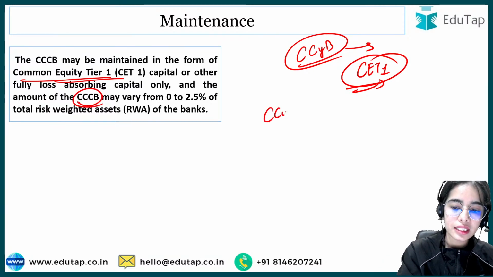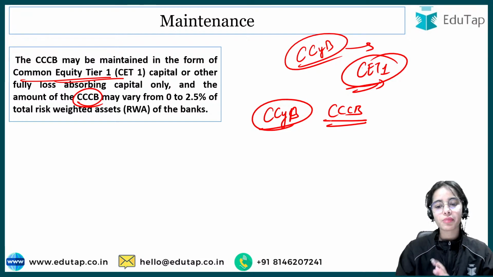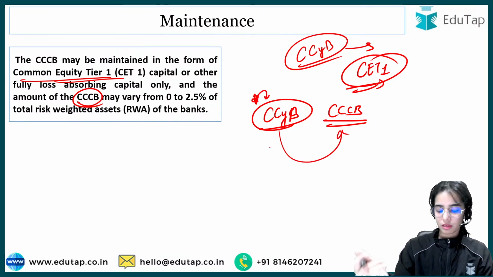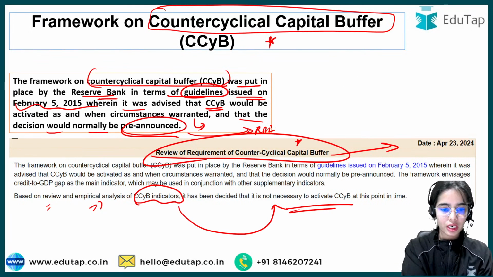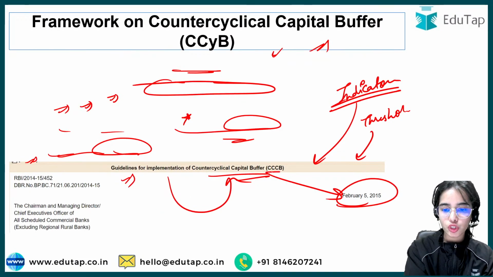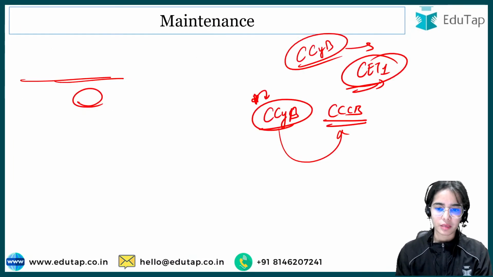Now, counter-cyclical capital buffer is sometimes written in one short form, and in the previous guidelines it is written in another. It doesn't matter. You can write it in any form, though prefer the recent one, because in the recent notification the short form has been written in this way. In the previous guidelines, it has been written the other way. It doesn't matter much because they both mean the same.